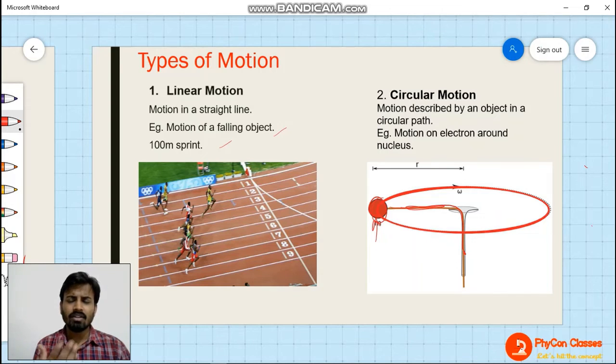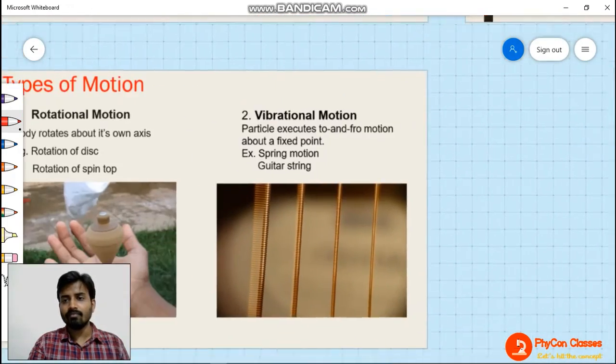Any other example can you think of? The motion of Earth around the Sun, or all the planets around the Sun, is also a circular path. Actually it is elliptical in shape, but you can assume it to be a circle. So if we are assuming that all the planets are revolving around the Sun in a circular path, then the motion of Earth or any other planet is going to be circular. So these are two kinds, and we have two more kinds here.